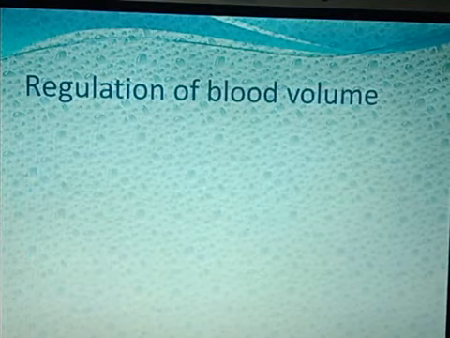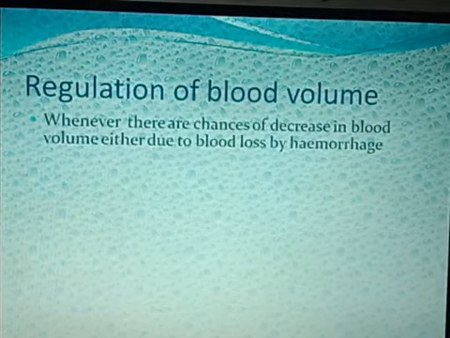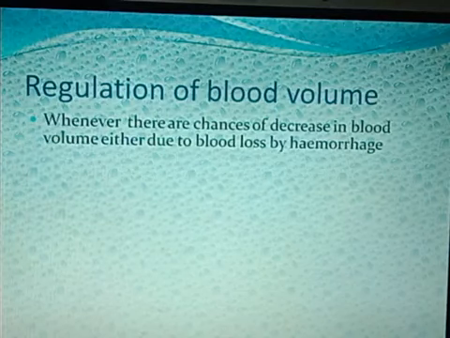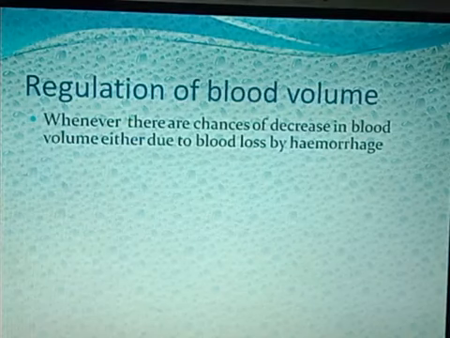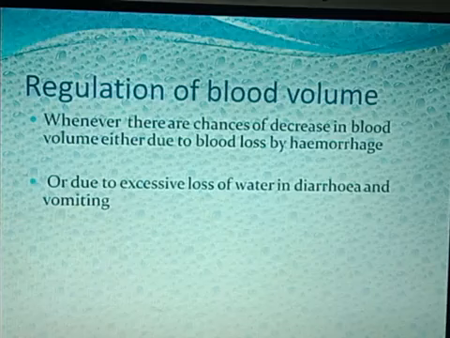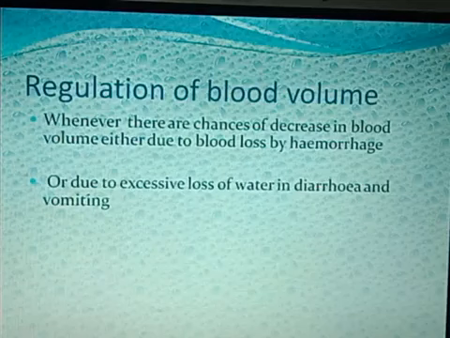Regulation of blood volume. Whenever there are chances of decrease in blood volume, either due to blood loss or hemorrhage, suppose there is loss of blood taking place, in this case the blood volume needs to be regulated. It may be due to excessive loss of water in diarrhea. This may also be brought about by excessive loss of water that takes place during diarrhea and vomiting. That is the condition called dehydration.